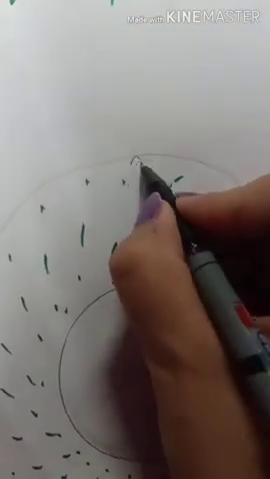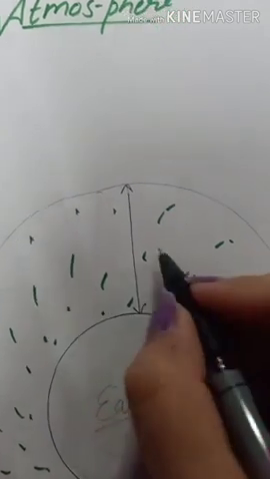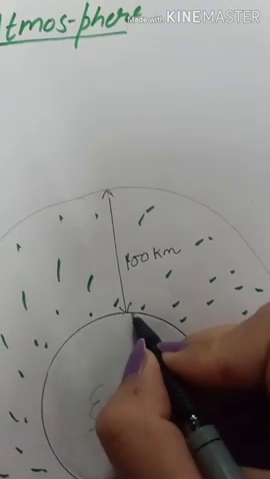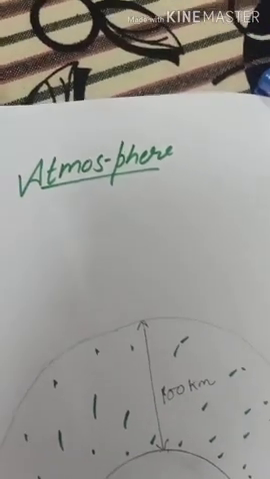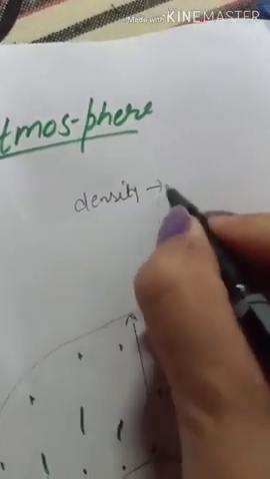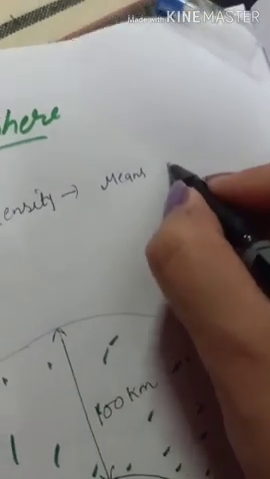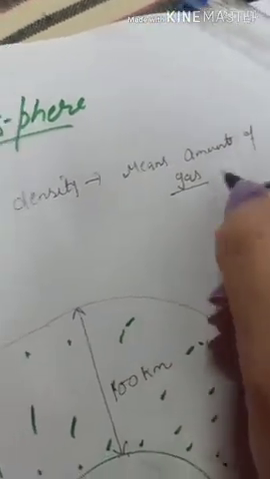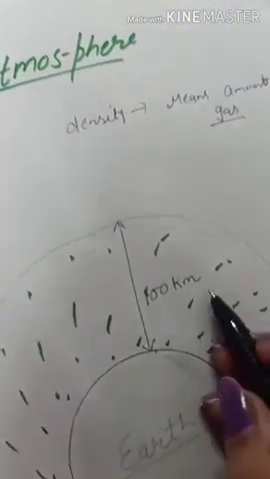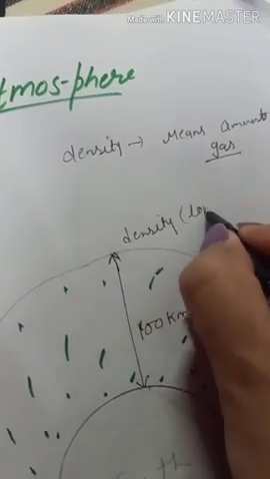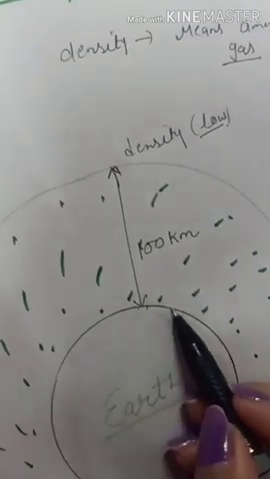Next we have height of atmosphere, that is atmosphere extends up to or about 100 km above the surface of earth. Now, what is the density of gases in the atmosphere? Firstly, density means amount of gas or anything. So in the atmosphere, density is low at height and maximum at the surface of earth.